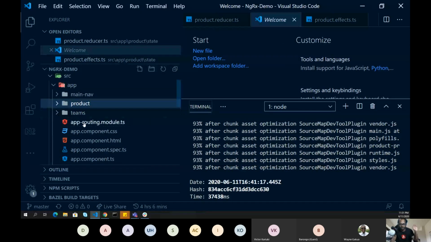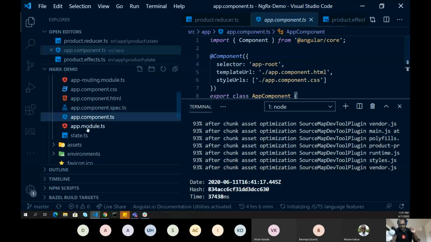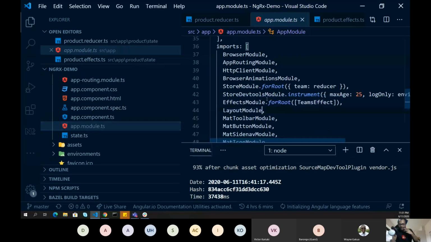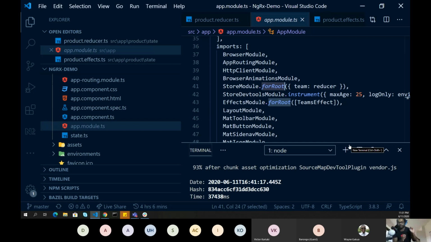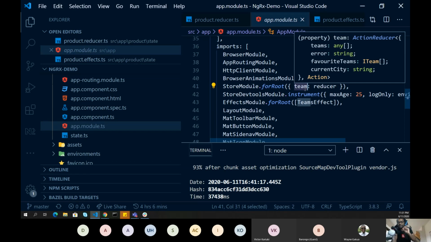So right now I have an app component and app module. You can see, whenever you do ng add @ngrx/store, it will ask you to configure, or it automatically adds this line, StoreModule.forRoot. So you are defining a state for your entire application. As we said, state is a single immutable data structure. So we are defining the state for our entire application. Here I'm using the teams. So this is a slice.